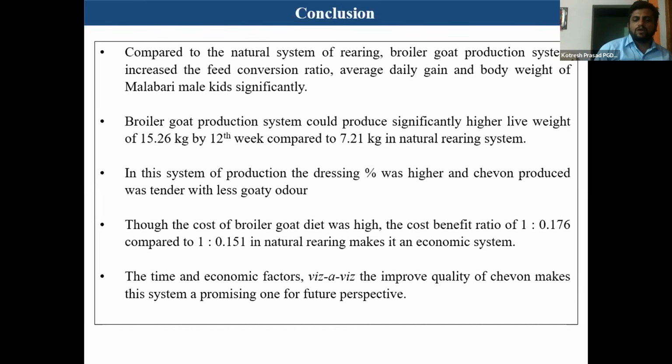The time and economic factors and the improved quality of chevon make this system a promising one for the future perspective, because we are having less grazing lands nowadays.